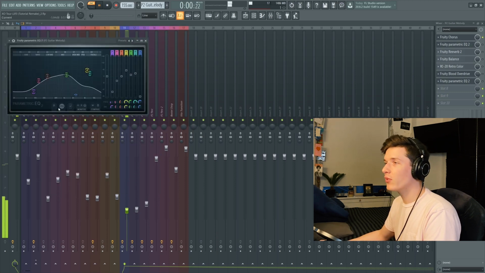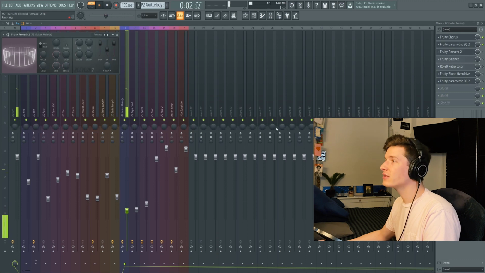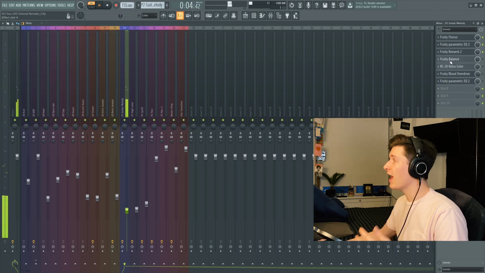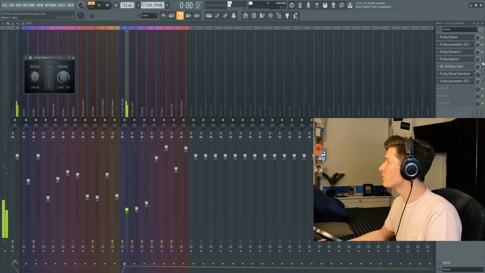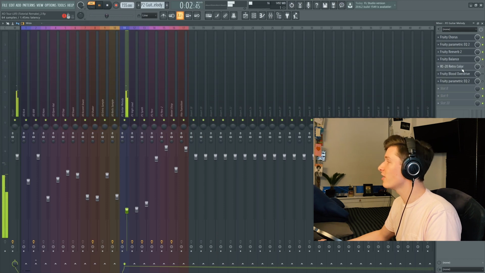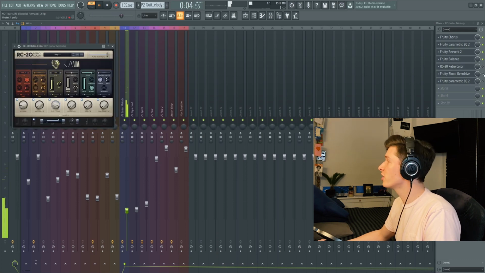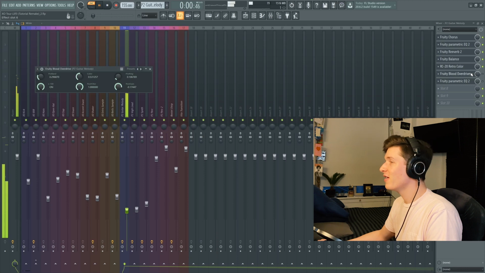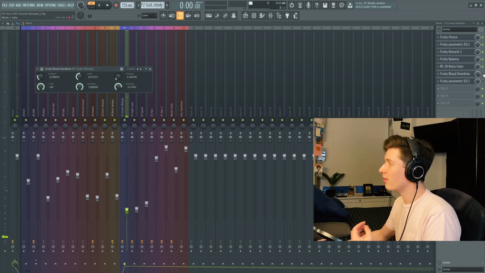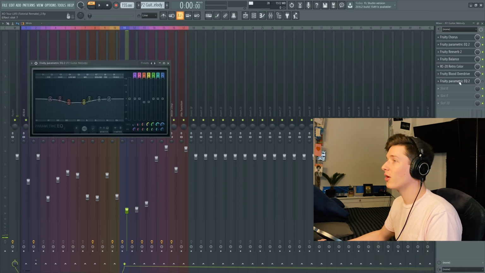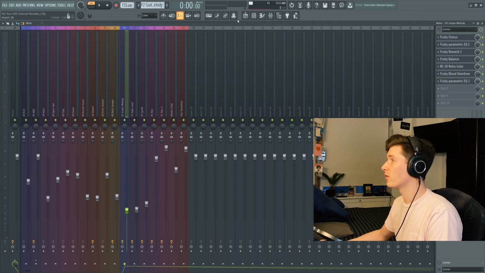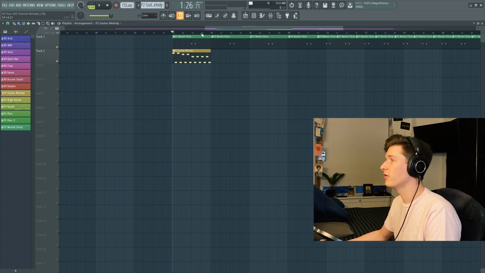Throw on an EQ just to get rid of some frequencies that I feel like aren't exact. Throw on a lot of reverb, which is going to add an echoey effect. Fruity Balance to help some of these plugins out and balance it in your ears. RC-20 Retro Color, which is going to distort it just a little bit. Blood Overdrive, which is going to give it an electric guitar type feel. And then I'm going to throw on a last EQ just to get rid of some of these middle frequencies. And this is the final pattern.